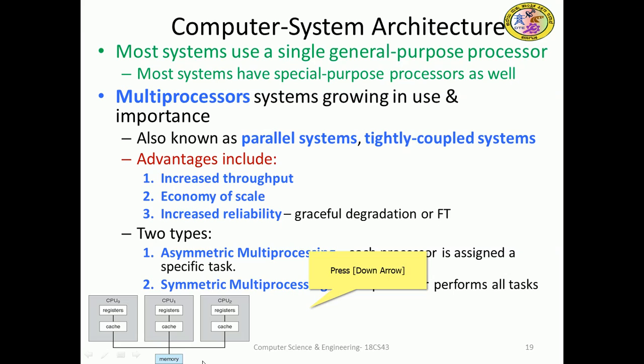In the symmetric multiprocessor, each processor performs all tasks, right? The task will be partitioned, and each partition will go to a processor: the first partition to processor 0, the second to processor 1, the third to processor 2, like that. After completion they report to the master. The master will consolidate the data and submit it to the real world that is using it.